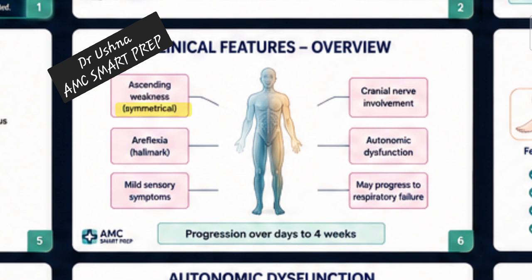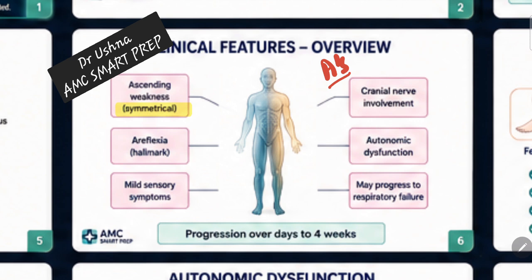You just need to remember all the A's for the GBS, okay? All the A's together is for GBS. So what are the A's? You are going to have ascending paralysis, you are going to have areflexia, you are going to have autonomic dysfunction. These are very, very important A's for your GBS topic, okay? Due to this autonomic function, patient can have any bladder, any bowel symptoms, which can be distracting sometimes. But remember, any ascending weakness preceding the upper respiratory tract infection along with areflexia, this is your GBS until proven otherwise.